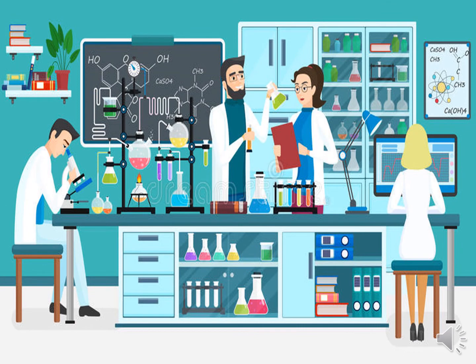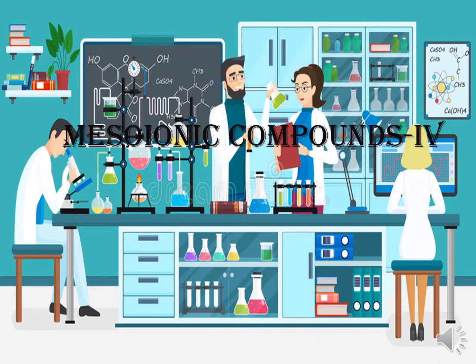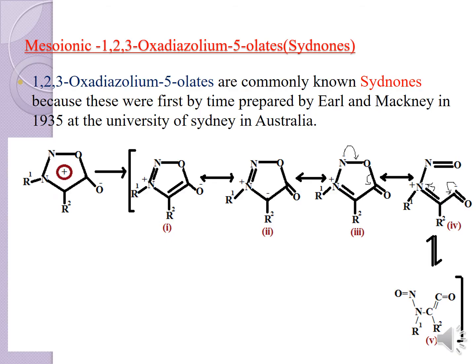Mesoionic compounds 4. I will be dealing with certain types of reactions in these mesoionic compounds. So let's see those reactions. Here we are dealing with the mesoionic 1,2,3-oxadiazolium-5-olates, that is your sydnones.